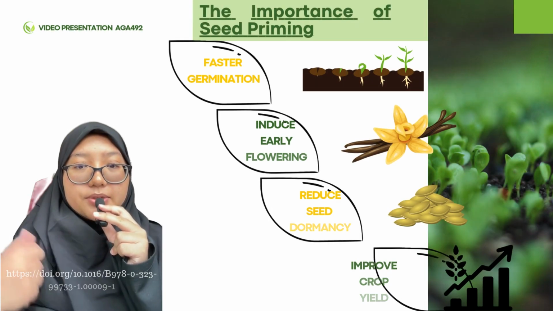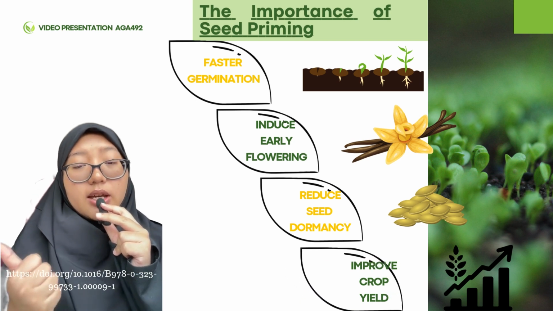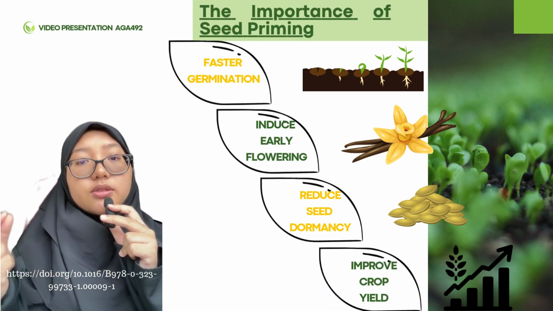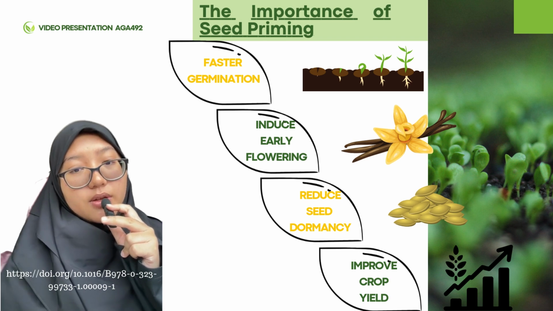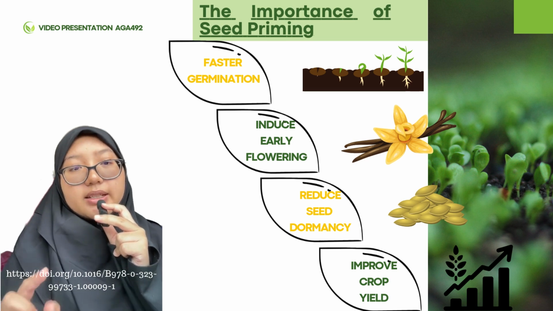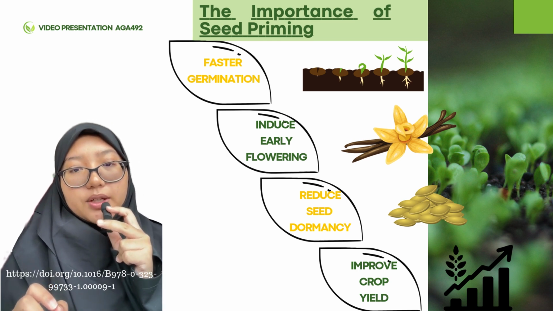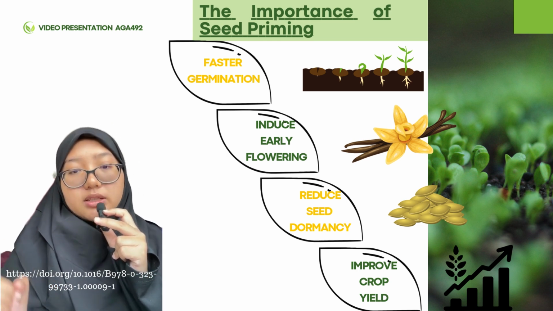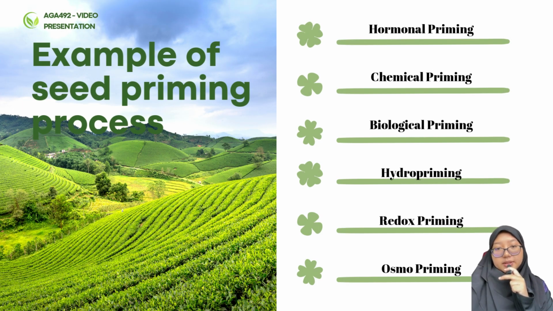Next, I will explain about the importance of seed priming. The first one is faster germination. It helps the seed roots find water because the seed gets softened beforehand. The second is to induce early flowering. The third is to reduce seed dormancy. And the last, the fourth, is to improve the crop yield through a successful germination seed rate by seed priming techniques.